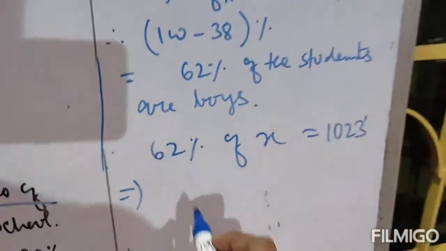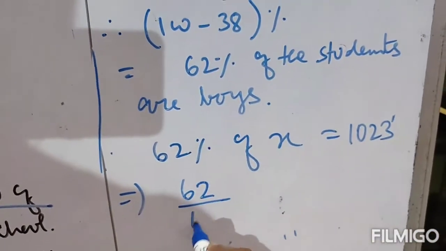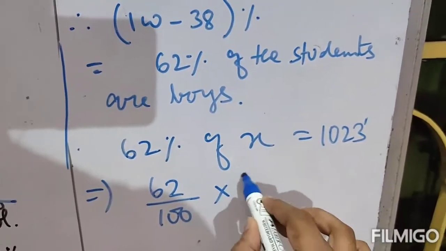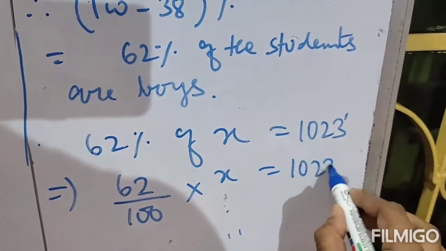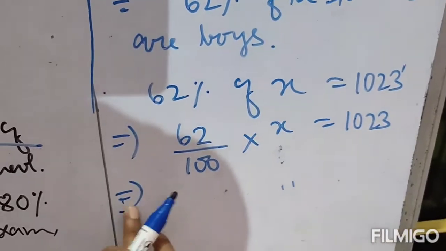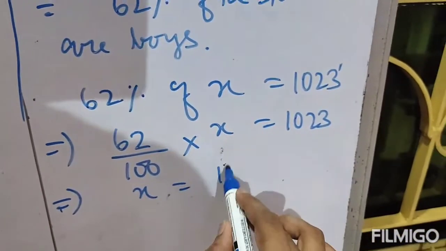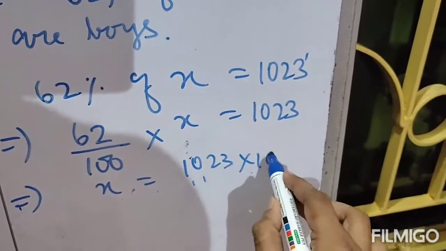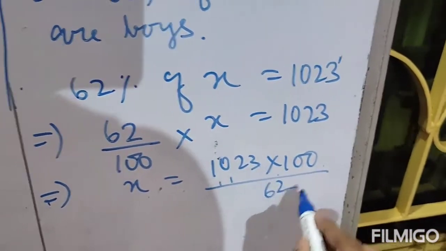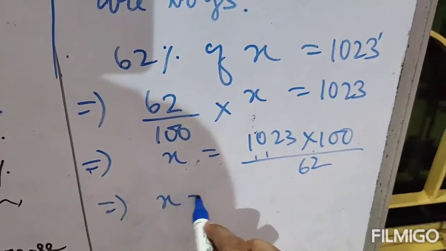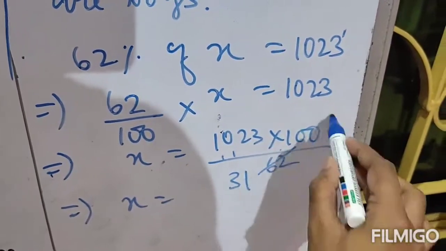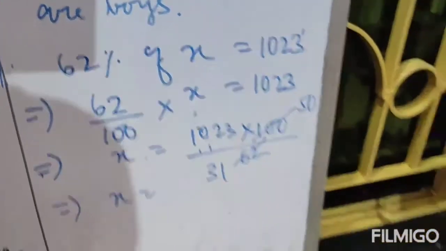Clear? Now solve. 62% means 62 by 100, of means multiply, X is 1023, therefore find out the value of X. X is 1023 into 100 divided by 62. Now just reduce 62 by 2, 31, and 100 by 2, that is 50.